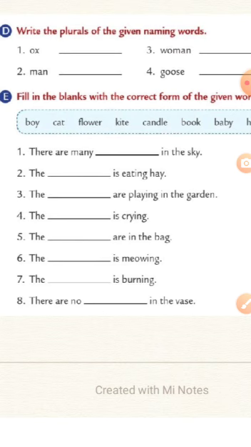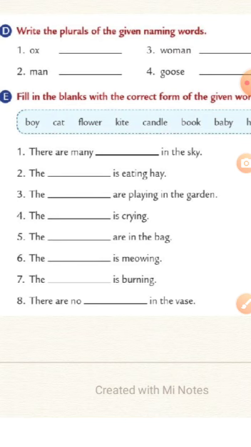Now question number 8. There are. So here we are saying something in plural. We are talking about a plural noun. So we say, there are no dash in the vase. A vase is something in which you keep flowers. Here the word flower is given in singular, so we have to change it to plural. Flowers, plural is flowers. So we say, there are no flowers in the vase.